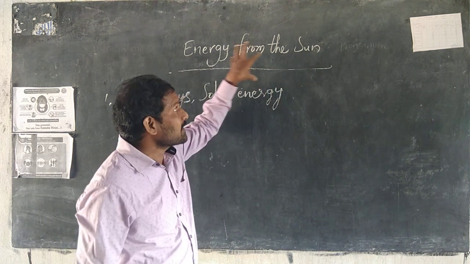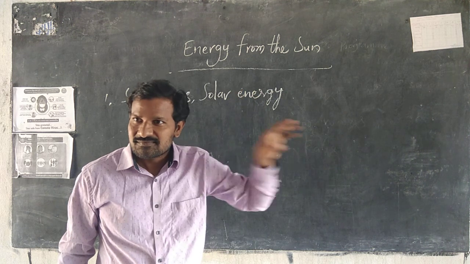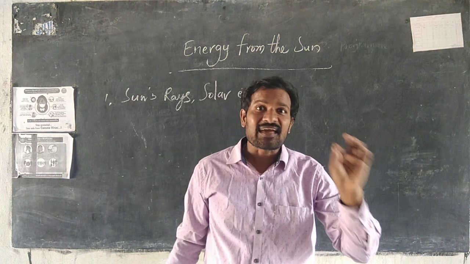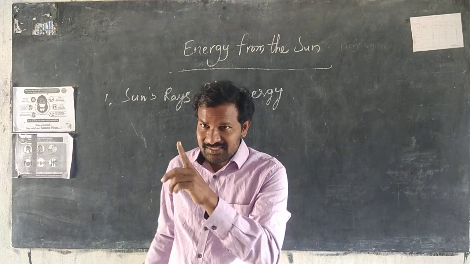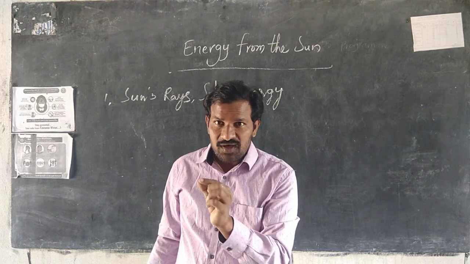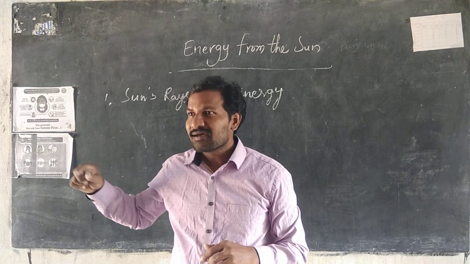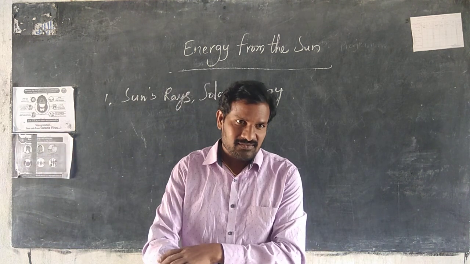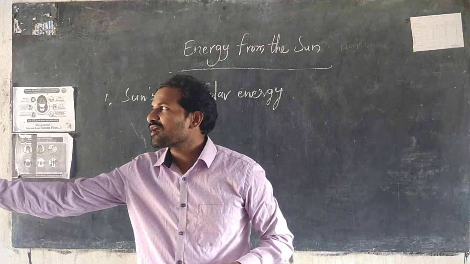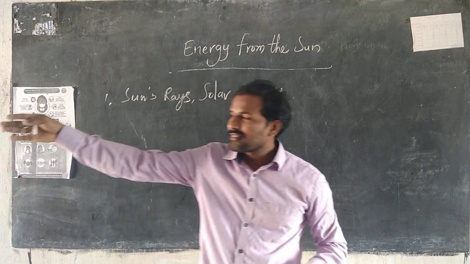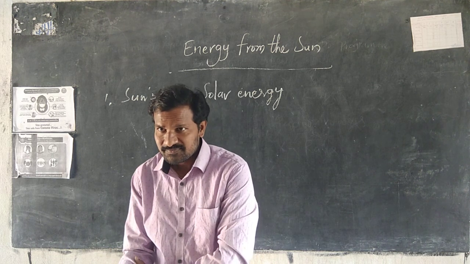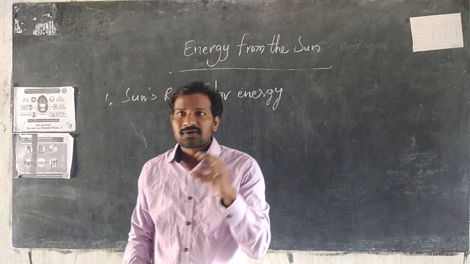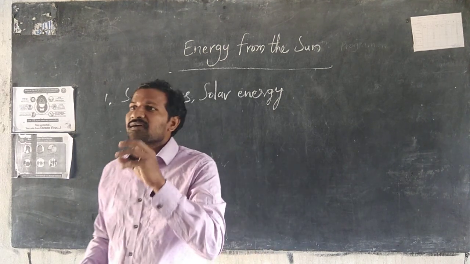Okay, this energy is released in the form of heat and light. Yes, we can see the light and feel the heat. If you go outside the classroom and stand there, you receive the sunlight and your body automatically heats up. So energy comes in the form of heat and light.